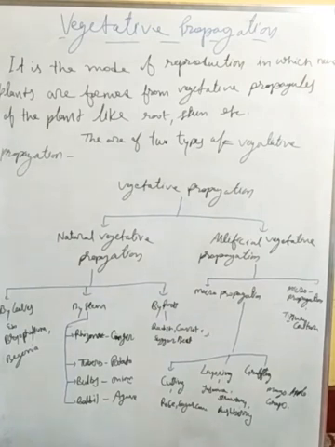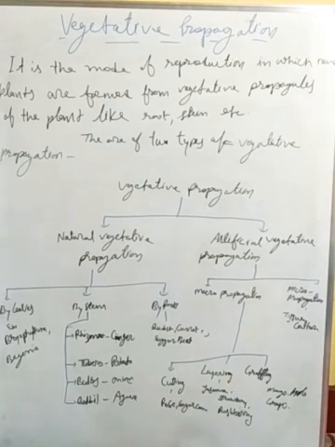Today we will study about vegetative propagation, reproduction also. That is also part of the asexual reproduction. Here we will study about the vegetative, which means body. Vegetative propagation or vegetative reproduction means we can grow new plants, we can form new offspring from any body parts of that plant. So that is called vegetative.